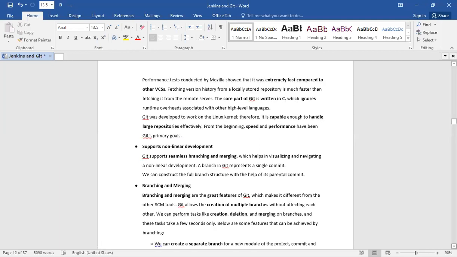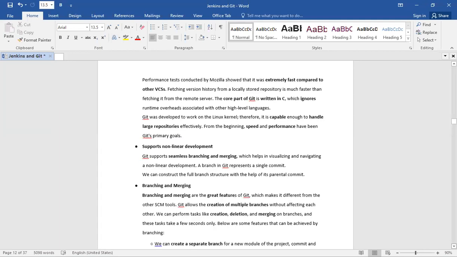Fetching version history from a locally stored repository is much faster than fetching it from the remote server. The core part of Git is written in C, which avoids the runtime overhead associated with other high-level languages. Git was developed to work on the Linux kernel, so it is capable enough to handle large repositories effectively. From the beginning, speed and performance have been Git's primary goals.